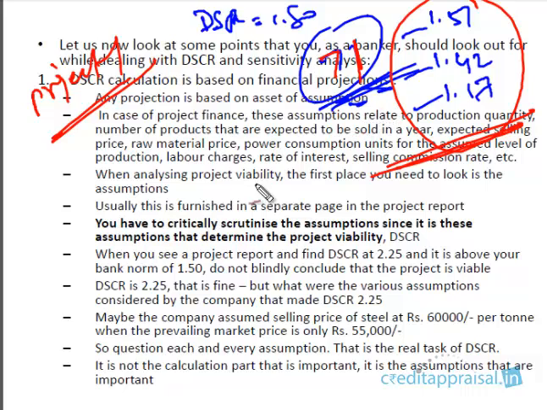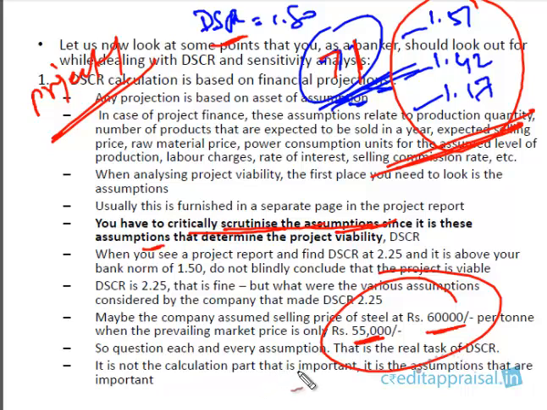So what you have to do is to critically scrutinize the assumptions made. It is not sufficient if the sensitivity analysis is satisfactory. It is bound to be satisfactory. The company will prepare the projections in such a way. So you have to critically examine the projections. For example, if the company has assumed a selling steel price of 60,000 when actually the market price is only 55,000, and accordingly prepares the projections, thereby it is getting a healthy DSCR base case, and also the sensitivity analysis is getting a healthy DSCR. Now you have to question this.